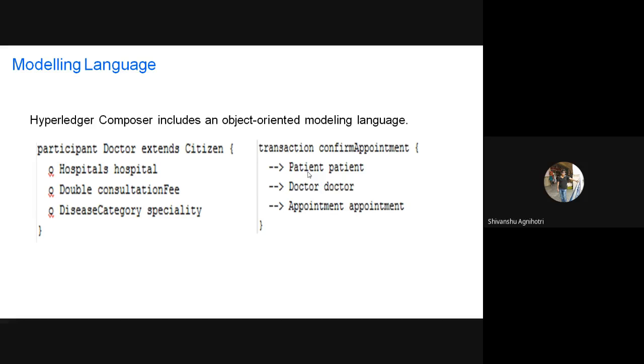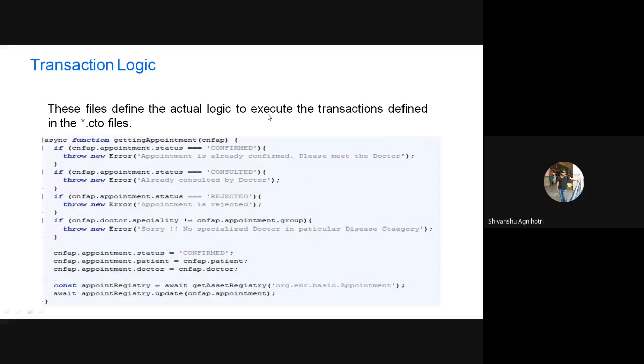Whenever this transaction is executed, the appointment asset, given in the third line, is going to get updated. That is the process that is going to be executed behind the network. But this is the main highlight: inside the model file you have to write these types of code. And then the transaction logic, which is the main part. You can consider this the smart contract of your system.